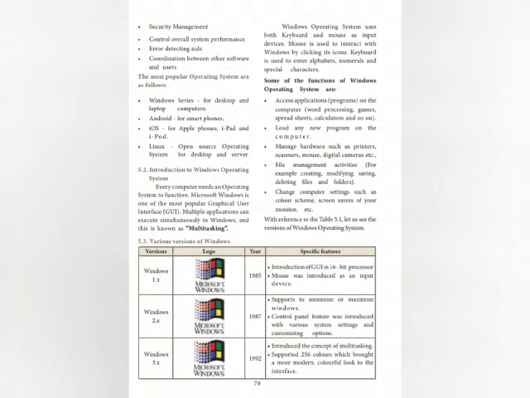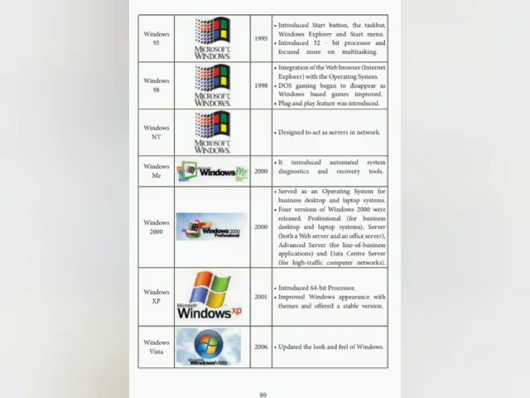Windows 3.x, in the year 1992. Specific features: introduced the concept of multitasking, supported 256 colors which brought a more modern, colorful look to the interface. Windows 95, in the year 1995, introduced the Start button, the taskbar, Windows Explorer and Start menu.